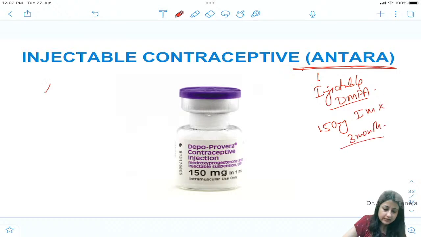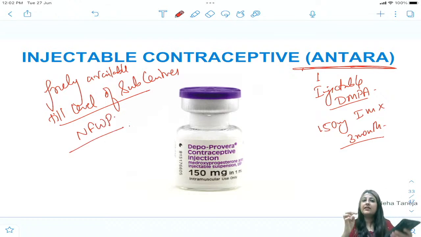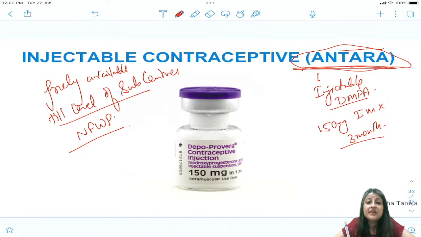Now this is freely available till the level of subcenters under the National Family Welfare Program. This is DMPA. What is its other name, guys? Antara. All right, and another contraceptive which is now freely available till the level of subcenters, I hope you remember, is Chhaya.